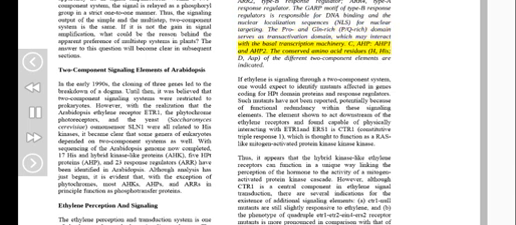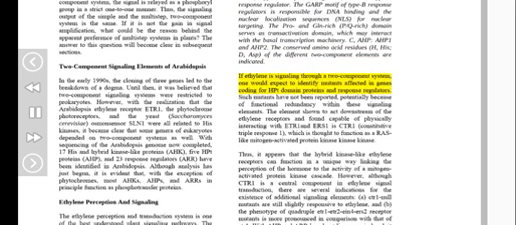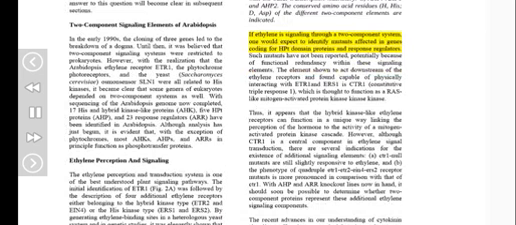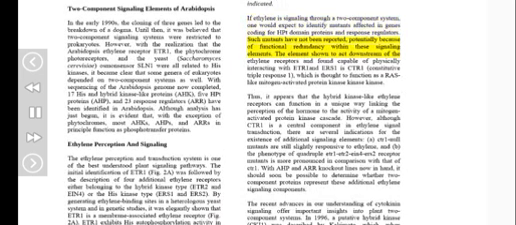C, AHP, AHP1 and AHP2. The conserved amino acid residues H (His) and D (Asp) of the different two-component elements are indicated. For ethylene signaling through a two-component system, one would expect to identify mutants affected in genes coding for HPT domain proteins and response regulators. Such mutants have not been reported, potentially because of functional redundancy within these signaling elements.